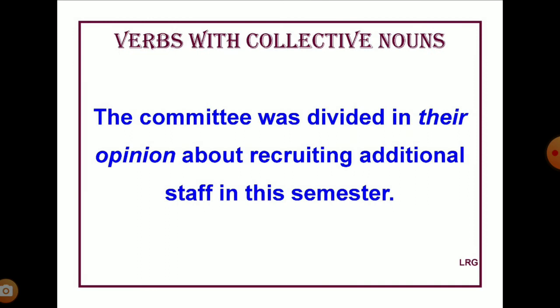Next sentence. The committee was divided in the opinion about recruiting additional staff in this semester. The committee was divided, but it is their opinion. Once again, the committee is regarded as a plural subject. Therefore, the verb should be were divided. The committee were divided in their opinion about recruiting.